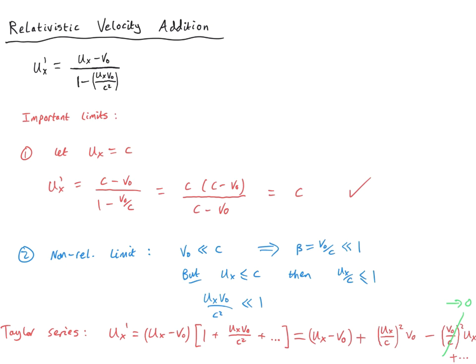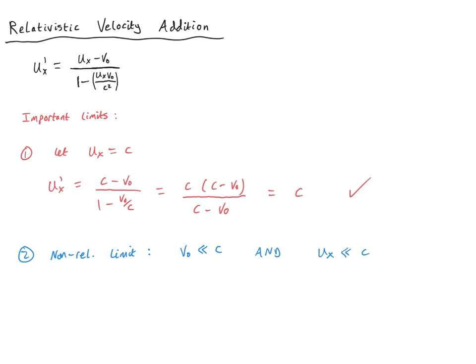This means that the relative velocity between the two reference frames that we're considering has to be small compared with the speed of light, but also the speed of the objects that we're considering has to be small compared with the speed of light. We need both of these two terms to vanish to recover the Galilean transformation. In particular, as we already saw in the first limit, if we're considering light itself, then the Galilean transformation is no good, even when we consider a modest relative velocity between our reference frames.